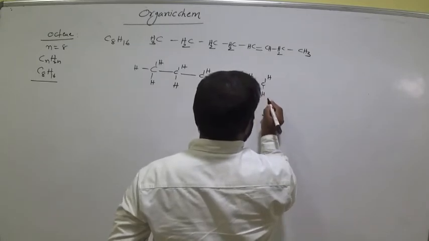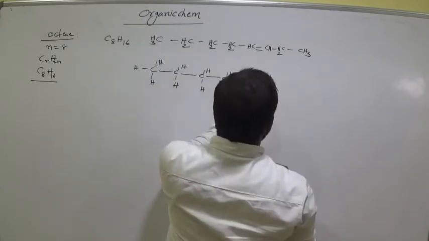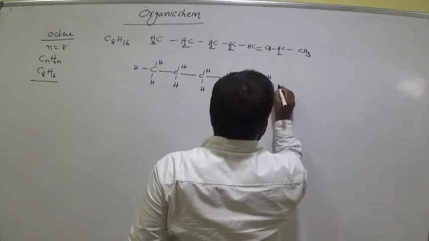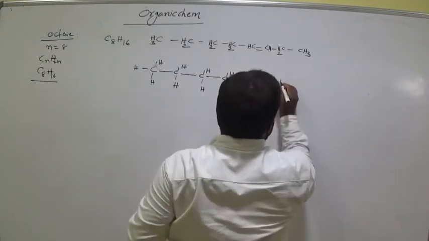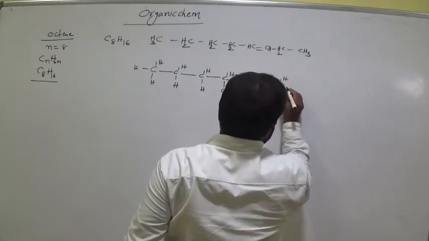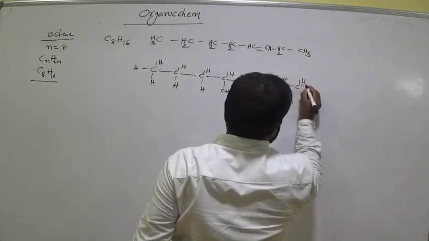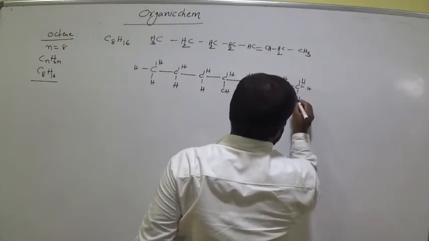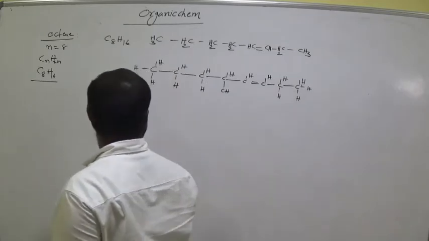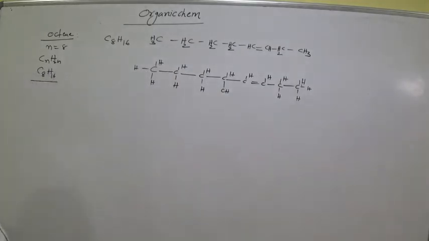CH, double bond C, H and CH3. Is it clear, all of you? CH3. Okay.